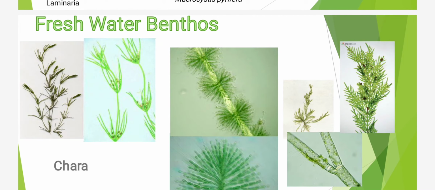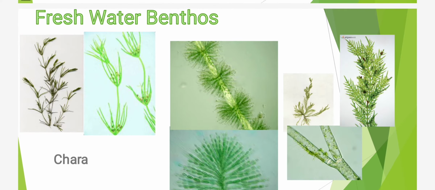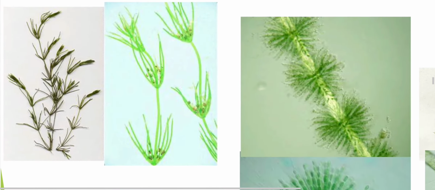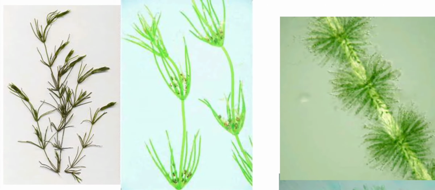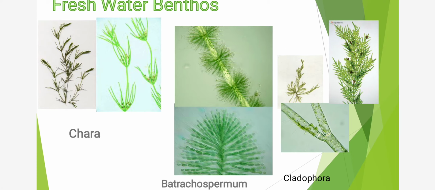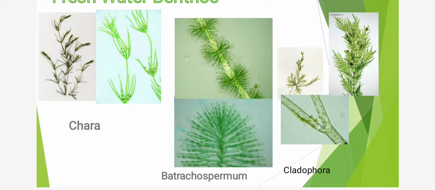Next is freshwater benthos. Students, algae which are found at the bottom of freshwater bodies are called as freshwater benthos. And examples of these are Chara, you can see image of this algae, then Batrachospermum. These two slides are of Batrachospermum.